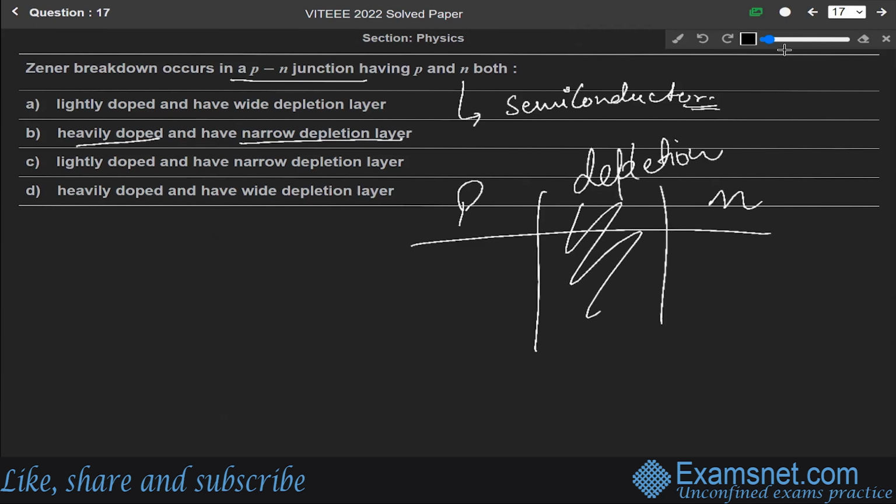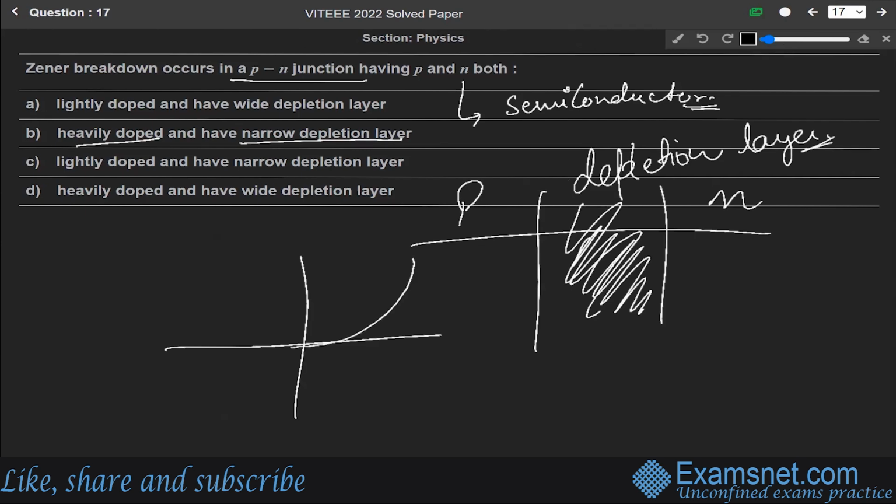In a PN junction diode, this is the depletion layer, and this depletion layer is heavily doped, and the PN junction and the Zener breakdown means like this. If this graph resembles the Zener breakdown voltage, let us say this is point A, this is point B. If this represents the breakdown voltage, so this is very near to this depletion layer. So option B is the correct answer.